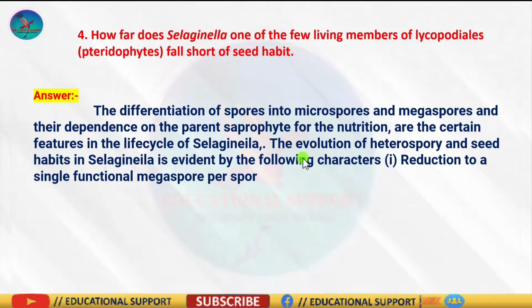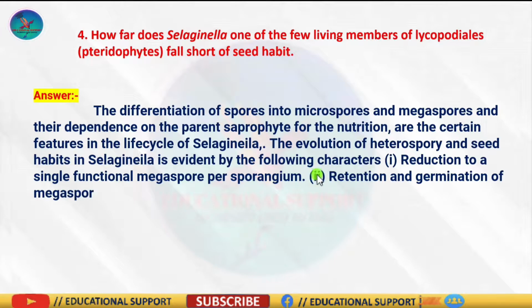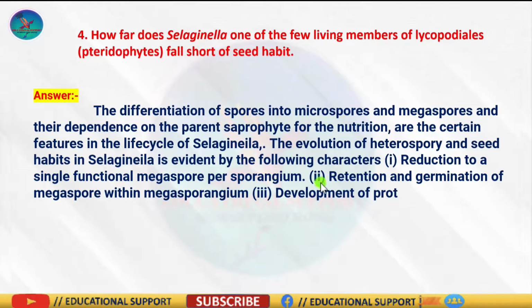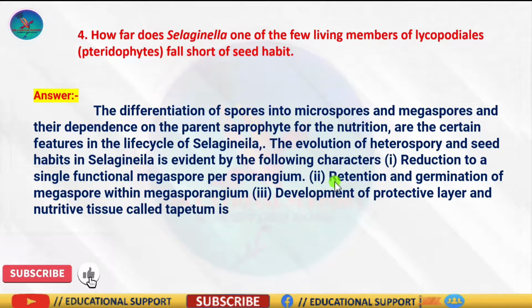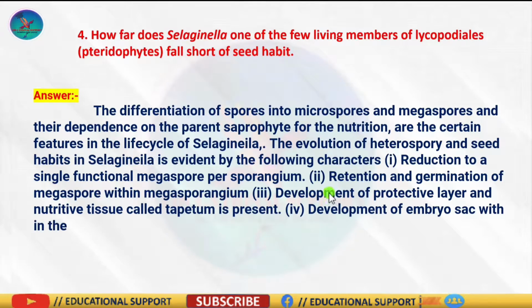Retention and germination of megaspore within megasporangium, development of embryo sac within the sporangia, modification of distal end of megasporangium to capture pollen grains and pollination, and temporary suspension of growth of embryo.